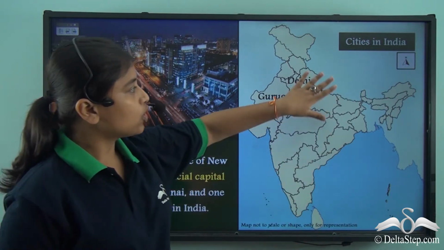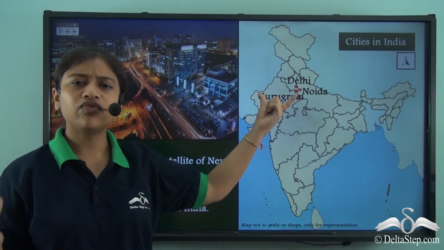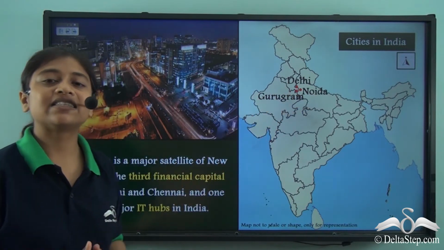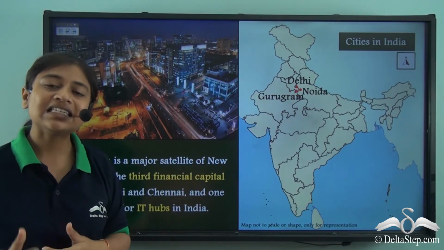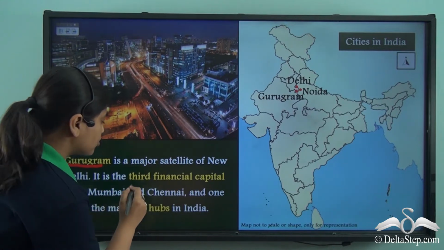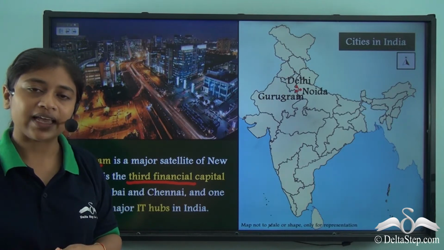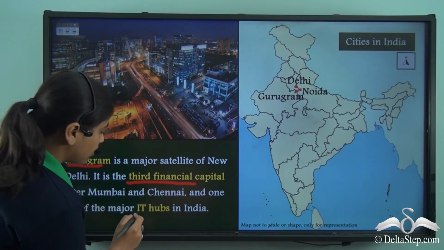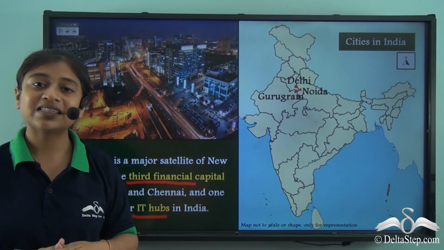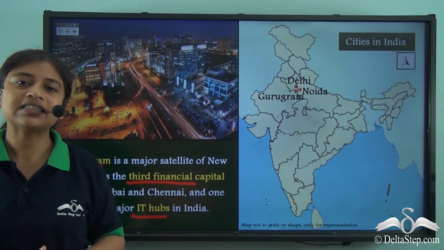So if we take a look at the map of India, we see that Gurugram is not too far from New Delhi, which it is a satellite city of, and it is one of the major IT hubs of India. So the satellite city here is not only the third financial capital after Mumbai and Chennai, but it is also one of the major IT hubs. So you see that satellite cities play a very important role and hold a significant position as a city.